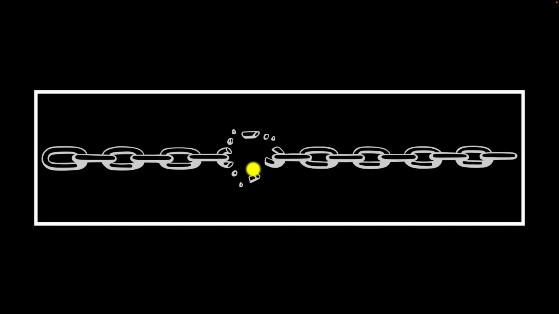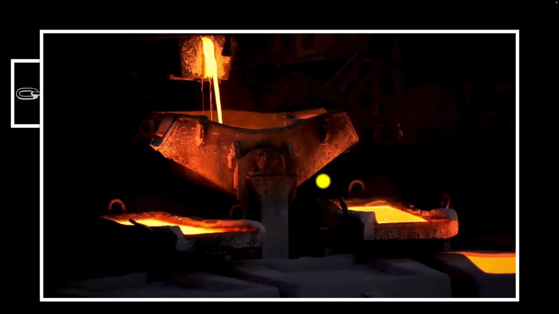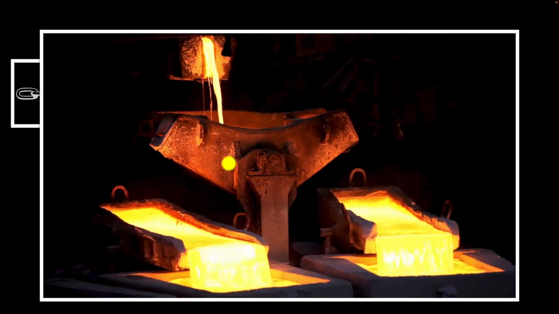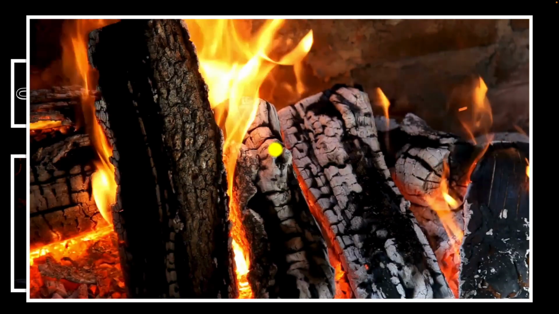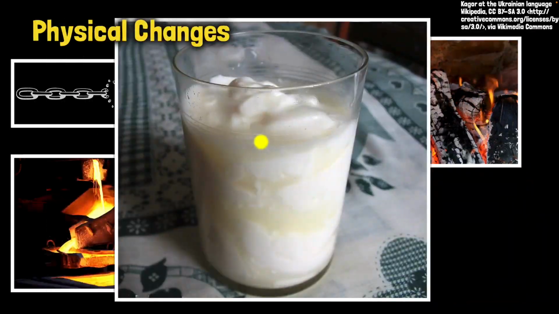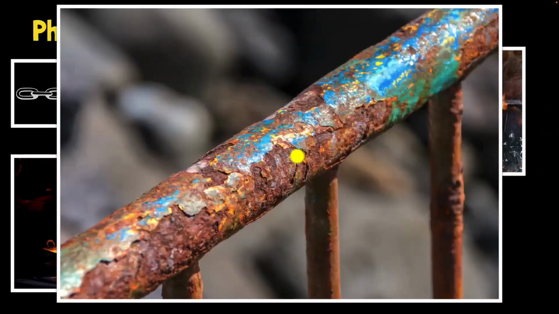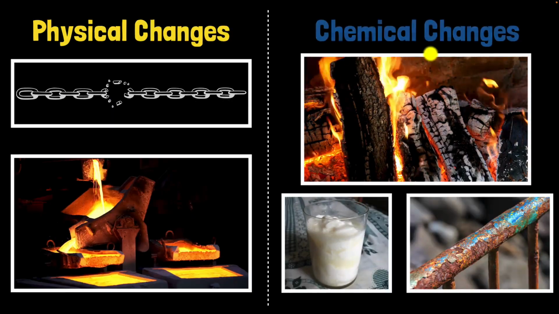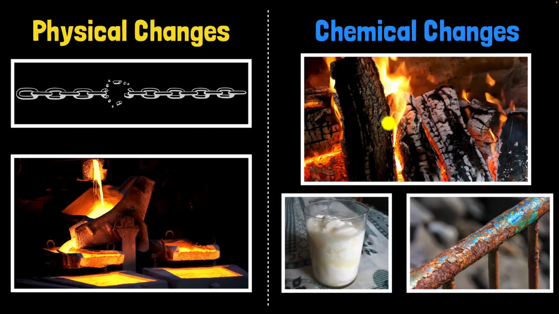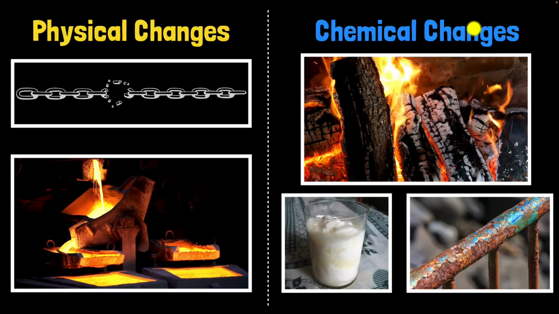When you break an iron chain or when you melt copper into liquid, the identity of the material does not change. You still have iron here and you still have melted copper. And so such changes are called physical changes. But what about burning of wood, or when you let the milk go sour, or when you let iron rust? These are different. We call them chemical changes. But what is so different about them, and what exactly are chemical changes?